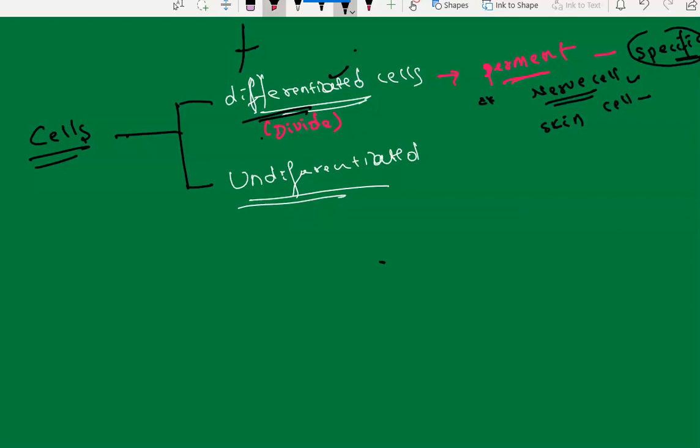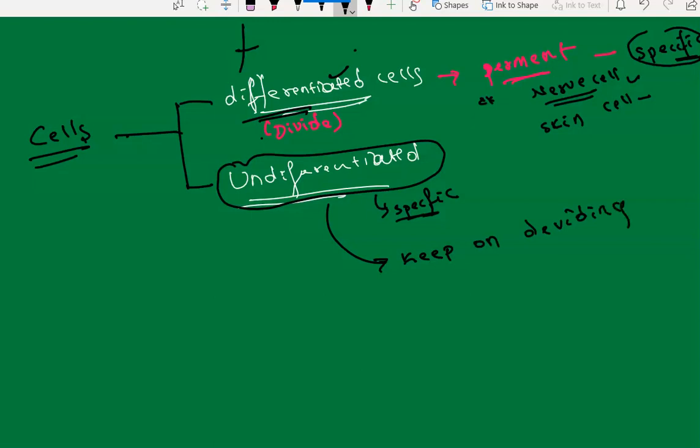And undifferentiated cells means these cells didn't get any specific role. And the main function of these is that they keep on dividing themselves and keep on producing new cells.